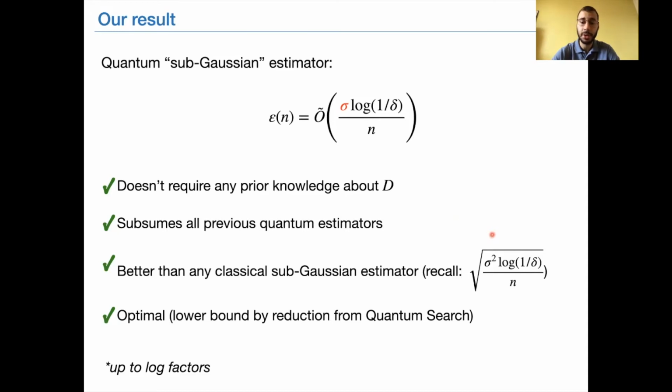You can compare with the classical setting and see that the error term in the quantum one is always smaller. And finally, we show in our paper that it's also the optimal error bound you can obtain. This optimality proof is obtained by a lower bound, by a reduction from the quantum search problem. So for all of these reasons, and because this estimator is the best you can hope for, we call it a quantum sub-Gaussian estimator. It's kind of equivalent to the notion of classical sub-Gaussian estimator.